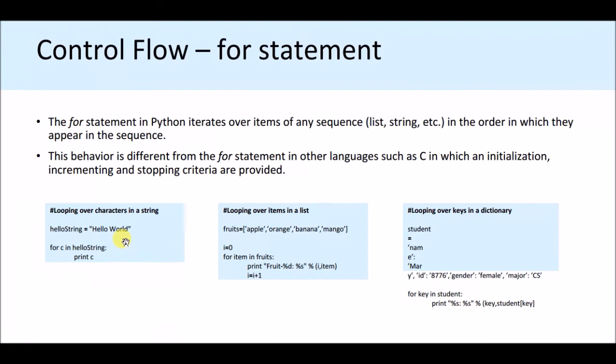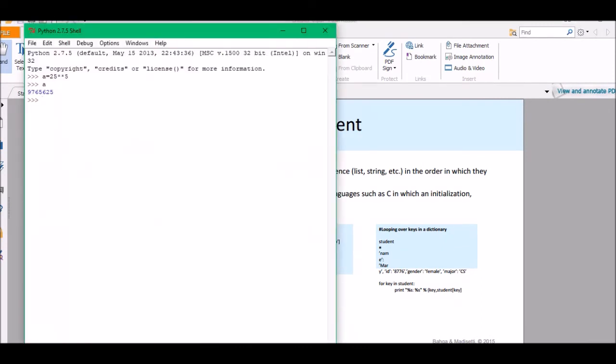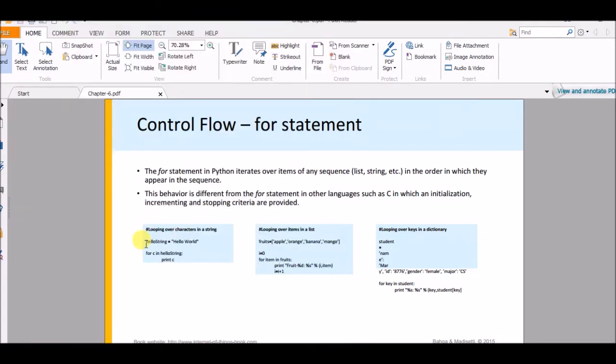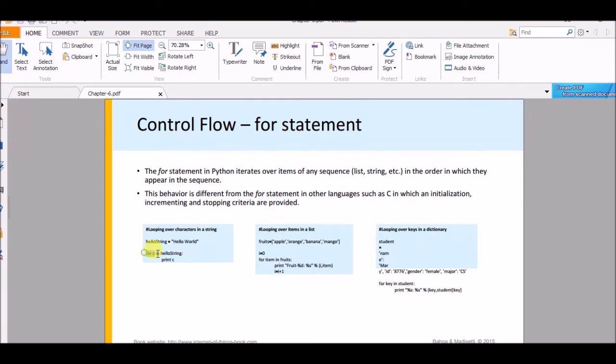That means hello world: hello is one word and world is another word, and each letter H, E, L, L, O, these are the characters. So for c in hello string, print c. That means all the characters will be printed one by one. Let me show you through programming. I just take hello, just copy here, no need to type. I just copied and pasted here. So this hello string is equal to hello world. Then I just give for c in hello string.